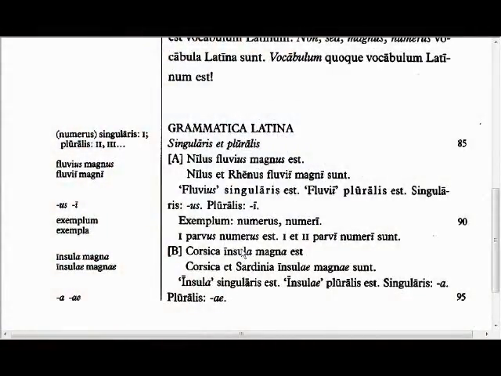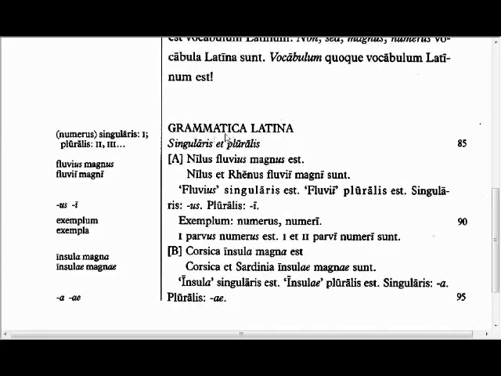Welcome to Lingua Latina Chapter 1, Grammatica. In this section, you will have an explanation of all the grammar that you've been learning inductively, naturally through reading. You'll have an explicit explanation of each of the points that you've learned. So let's start, like we did in the other section, by reading. Follow along with me with Grammatica.